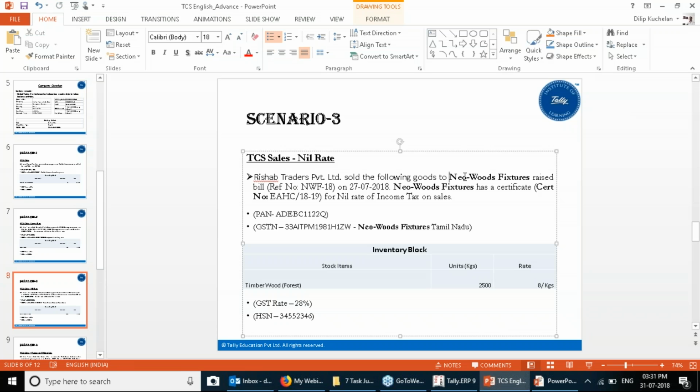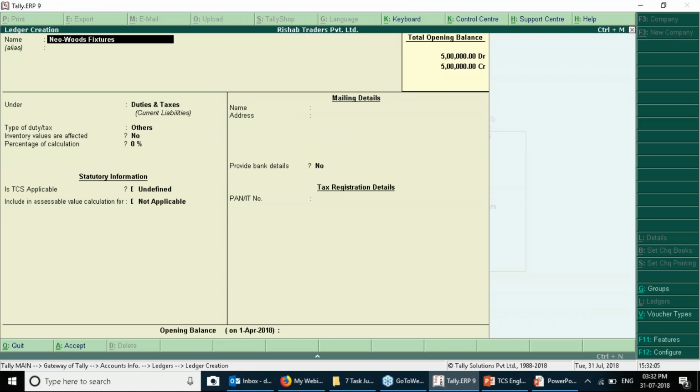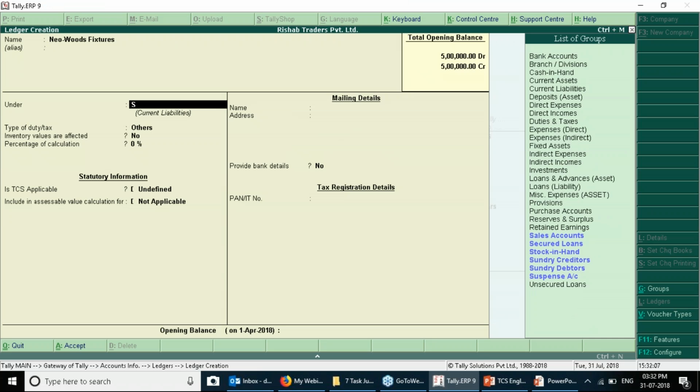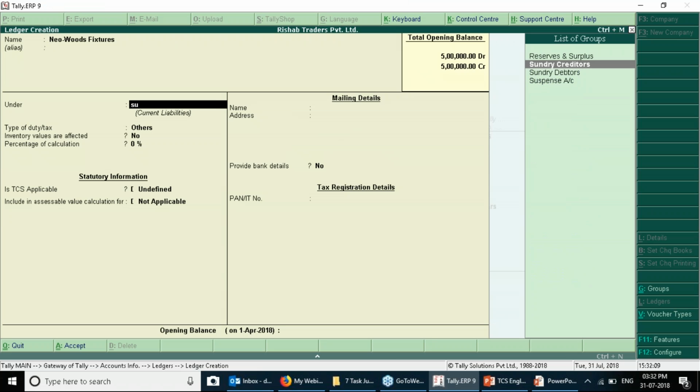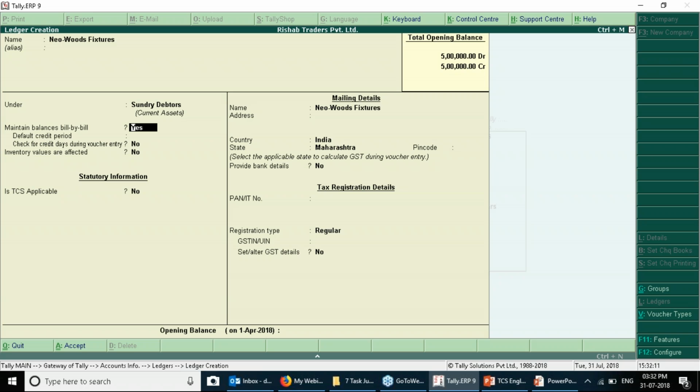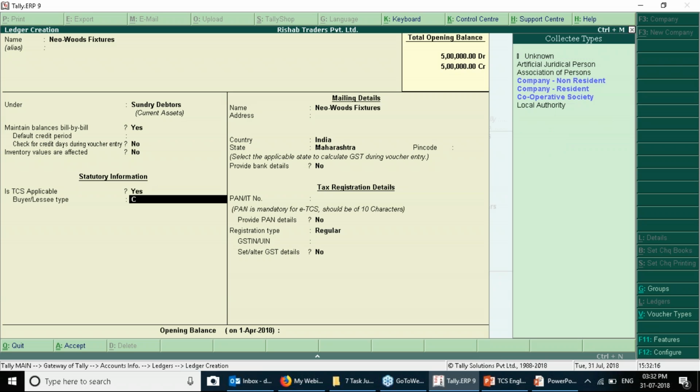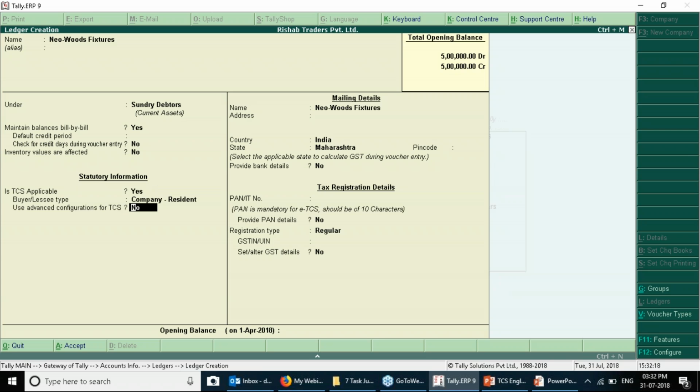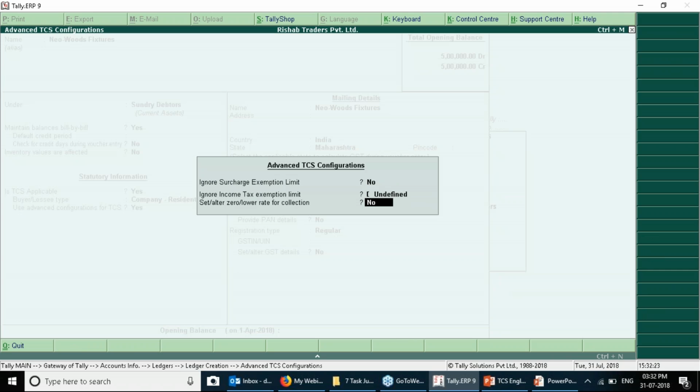Now this Neo Woods Fixtures, the party, is having a GSTN number and the location of the recipient or the buyer is in Tamil Nadu. Okay, so it is an interstate sale. So, sundry debtors. Is TCS applicable? Yes, applicable. Let us make the company resident. Use advanced entries in TCS? Yes. Set or alter zero or lower rate? Yes.